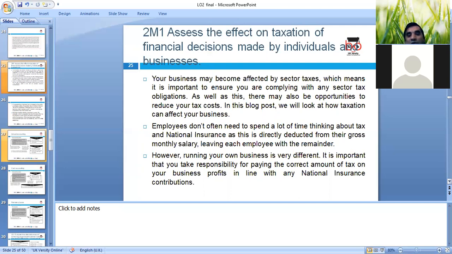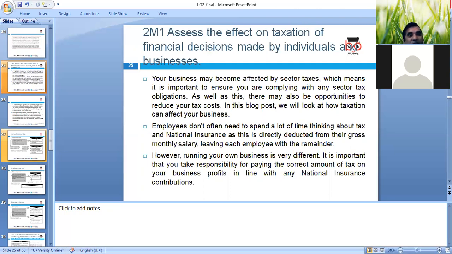We will look at how taxation can affect your business. We can discuss it and share our knowledge with each other. Employees don't often need to spend a lot of time thinking about tax and national insurance, as it is directly deducted. However, running your own business is very different. It is important that you take responsibility for paying the correct amount of tax on your business profit, in line with national insurance.